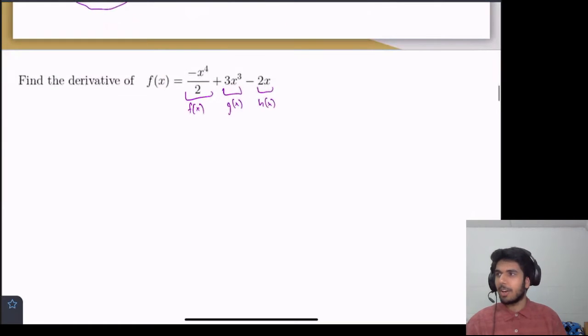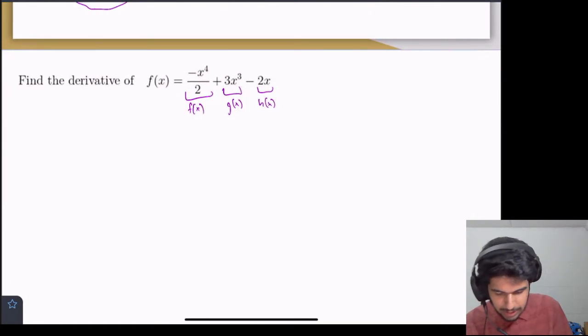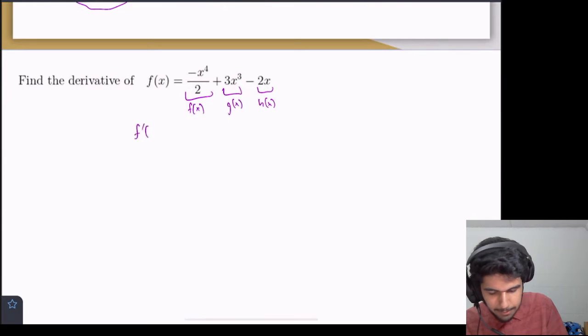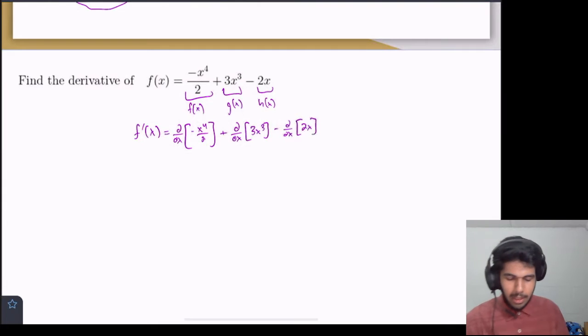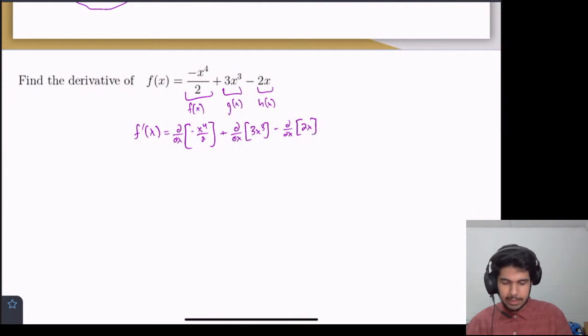So I'm just going to do that all in one step, but this is just saying that f prime of x equals the derivative of -x to the 4th over 2, plus the derivative of 3x cubed, minus the derivative of 2x. And these are all power rule type things.